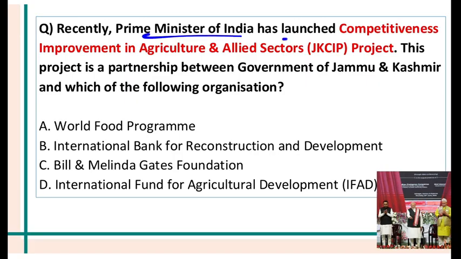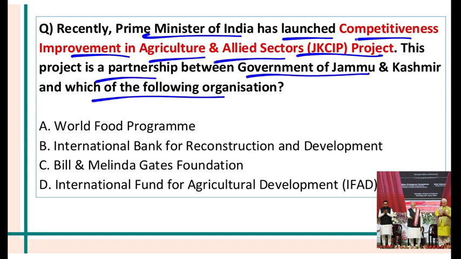Prime Minister of India has launched JKCIP project, Competitiveness Improvement in Agriculture and Allied Sectors. This project is a partnership between Government of Jammu Kashmir and which organization? JKCIP. So this is a collaboration between the Government of Jammu Kashmir and International Fund for Agriculture Development. This is a project worth 1800 crore rupees. This project will be executed in 20 districts of Jammu Kashmir.